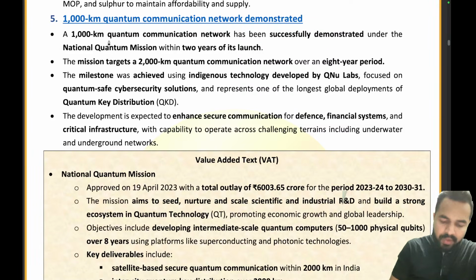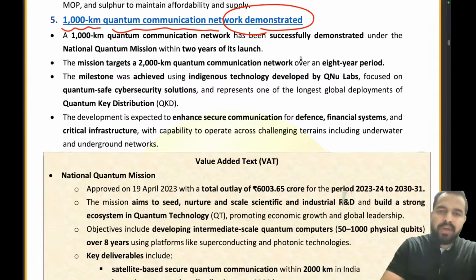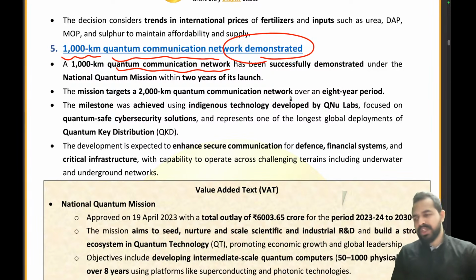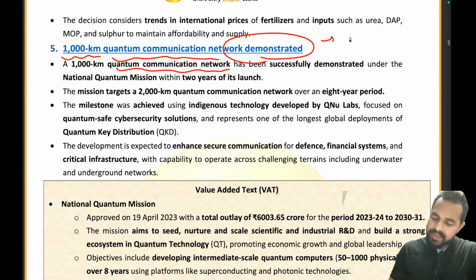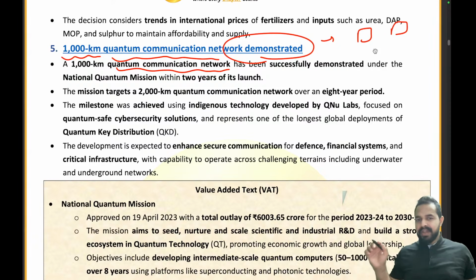Another important article coming on the way, that is a 1000-kilometer quantum communication network has been demonstrated. Now let's try to relate this again with the help of an example, right? So my dear friends, first of all, you must be having a question: what exactly is this quantum communication network? Let's take an example that you and your friend are having a very, very secretive chat with each other and you don't want anybody else hearing you, right? Because there is a kind of privacy issue. You want only that person to be aware of it, not any other person. Clear to you, right?